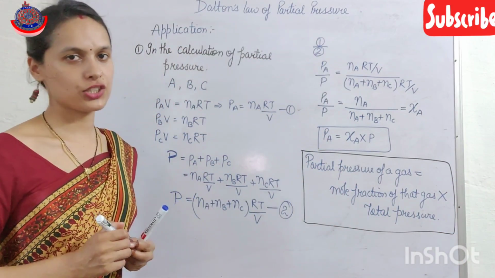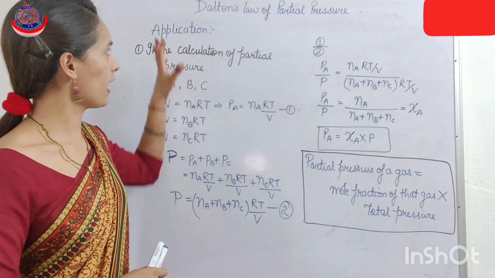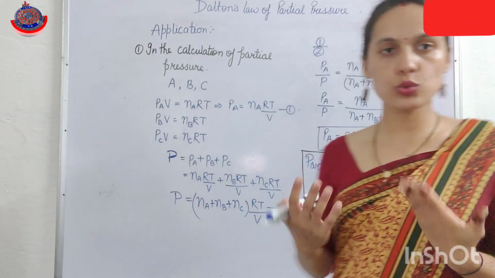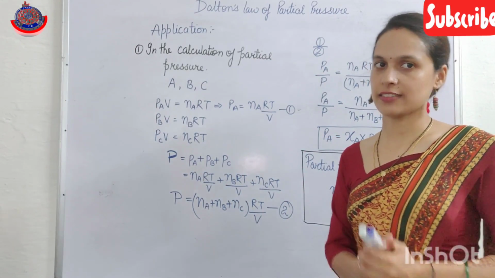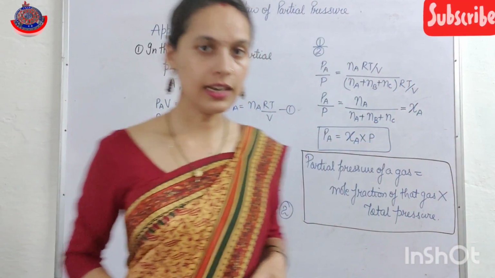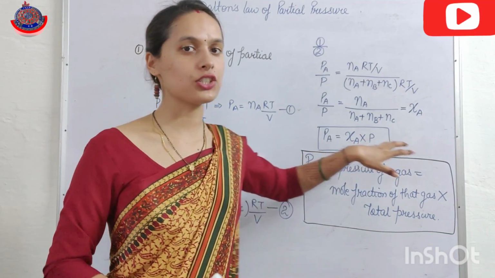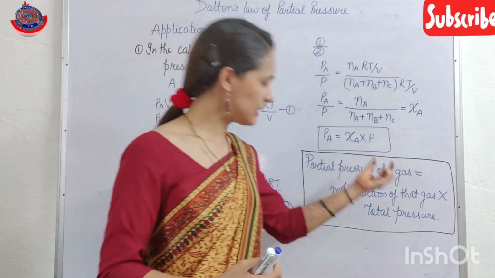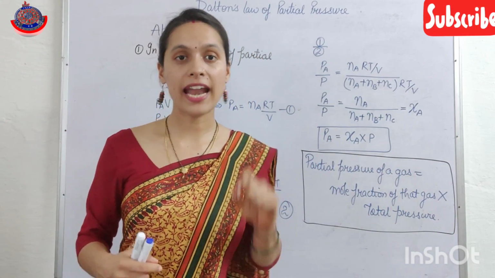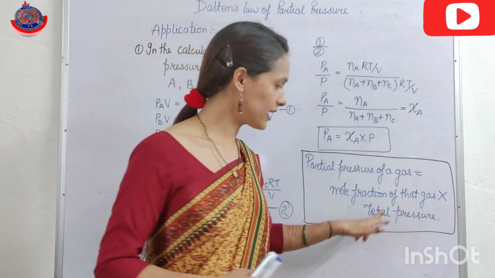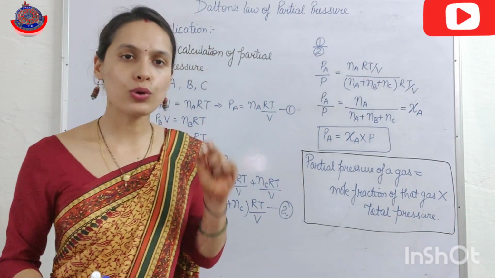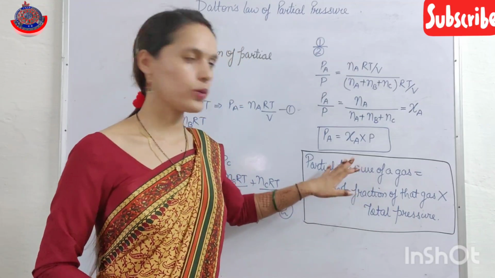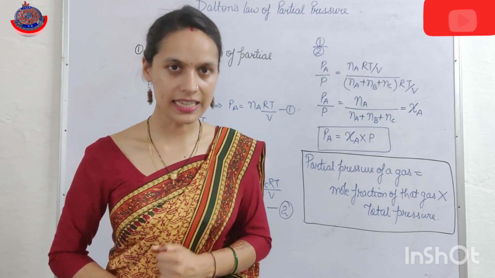When we apply Dalton's law, that is, when two or more chemically non-reactive gases are present in a particular vessel, the partial pressure of any single gas is equal to the mole fraction of that gas multiplied by the total pressure of the gaseous mixture. So by multiplying these two, we get the partial pressure of any gas.